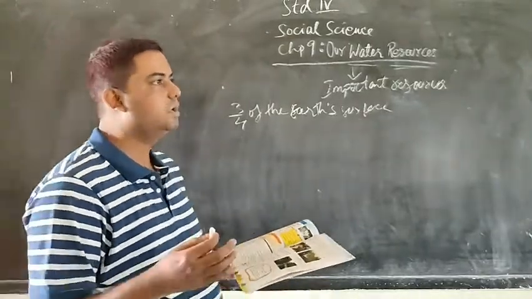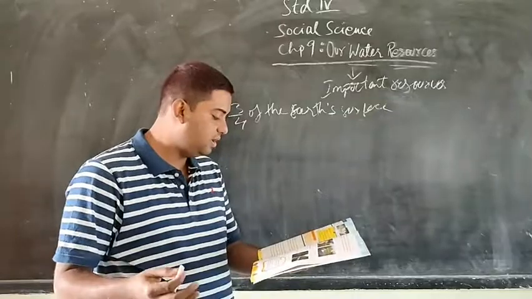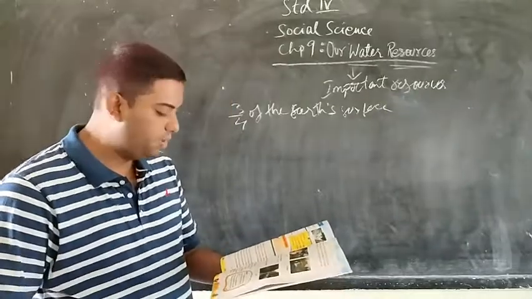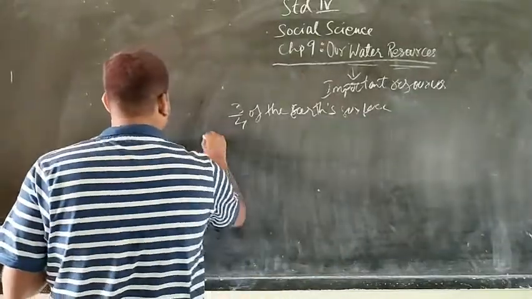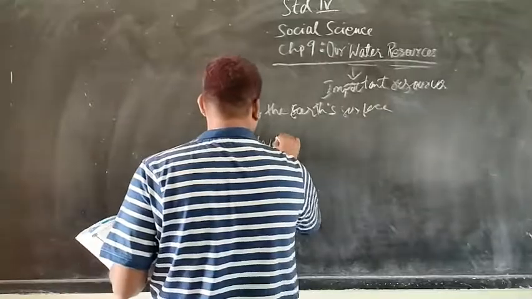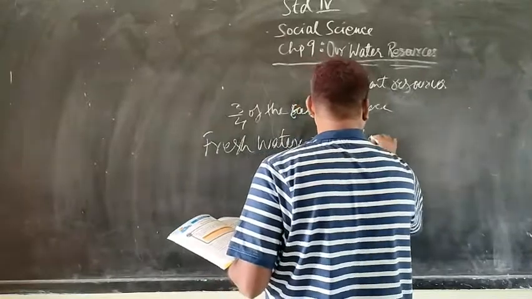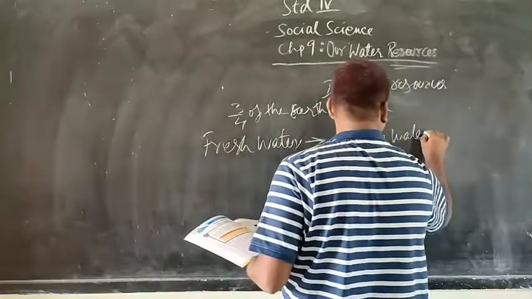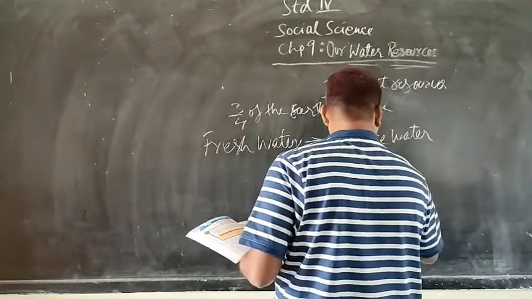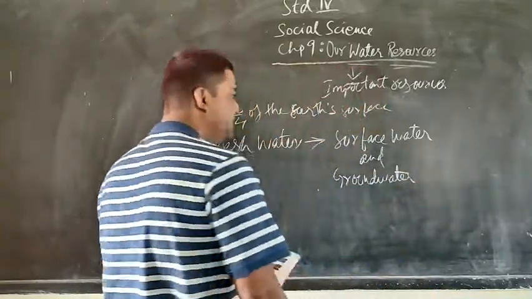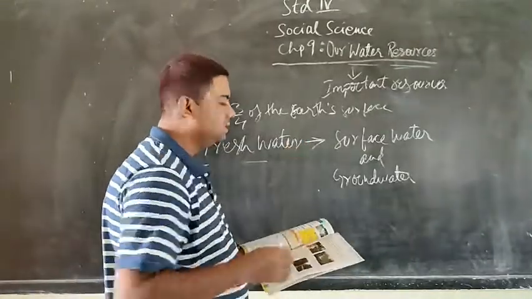So the only source of fresh water in India is rain. But as we know, rain is not equally distributed throughout the country. In some places we have a lot of rainfall, but in others we have little or maybe no rainfall at all. So based on the source, fresh water can be divided into two types. They are surface water and groundwater. These are the two types of fresh water which is available to us. Now let's read about these individual terms respectively.